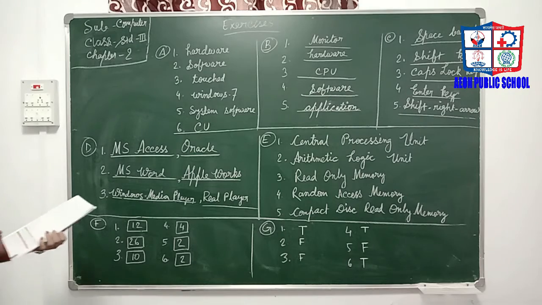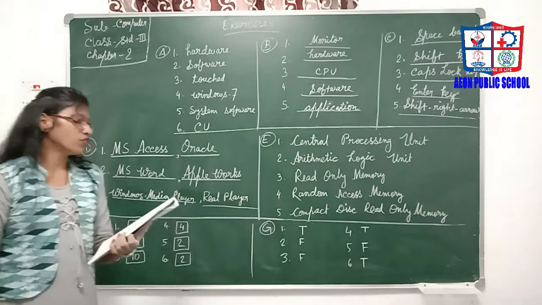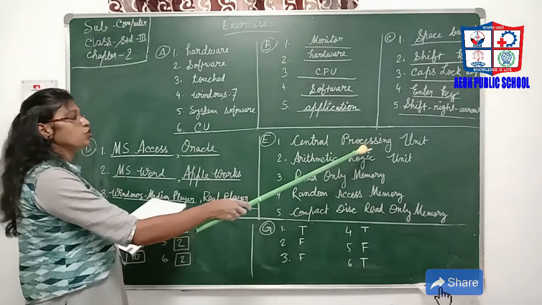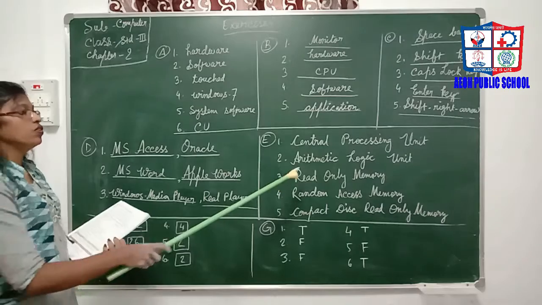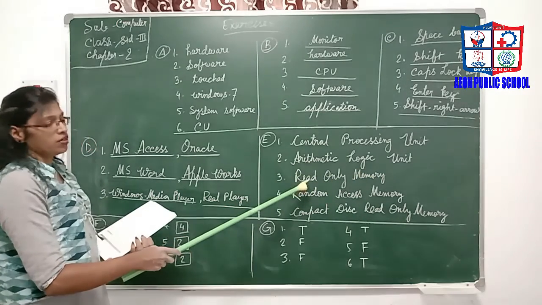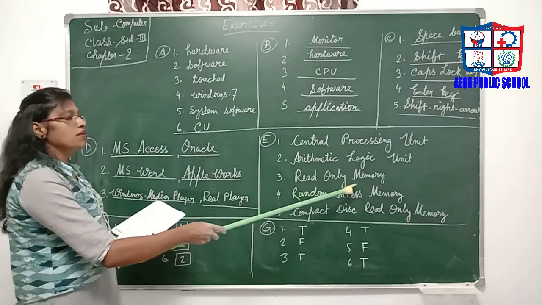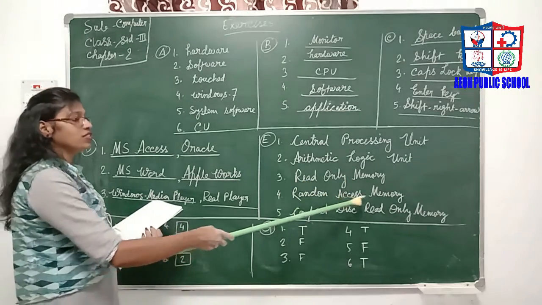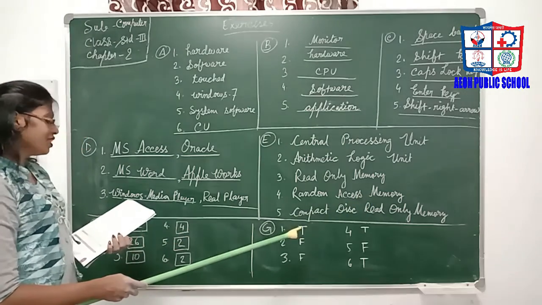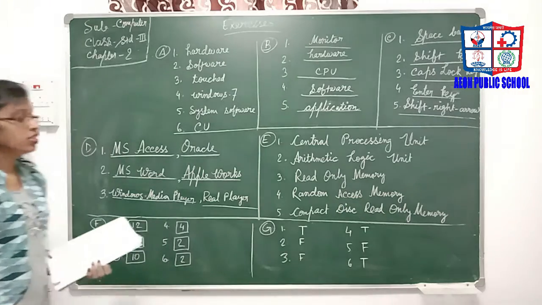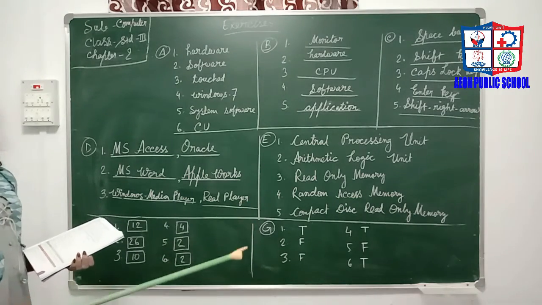Page number 25. That is the full form of the abbreviations. CPU, Central Processing Unit. ALU, Arithmetic Logic Unit. ROM, Read Only Memory. RAM, Random Access Memory. Then CD-ROM, Compact Disk Read Only Memory. Alright, you have to memorize this also.